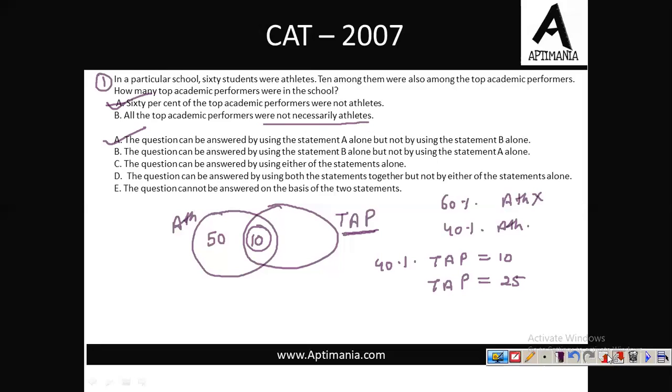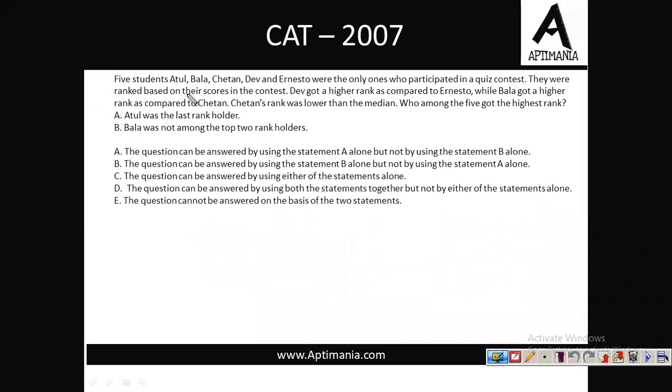The second question that came was: 5 students, let me name them A, B, C, D and E, were the only ones who participated in a quiz contest. They were ranked based on their scores in the contest. D got a higher rank as compared to E. The rank of D was higher than that of B. While B got a higher rank as compared to C, the rank of B was higher than that of C. Fine. Now C's rank was lower than the median.